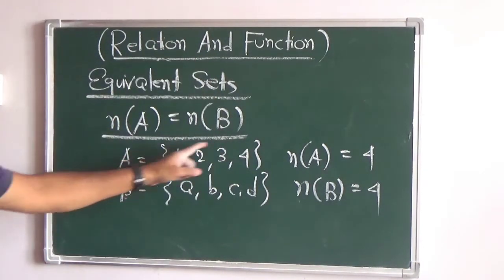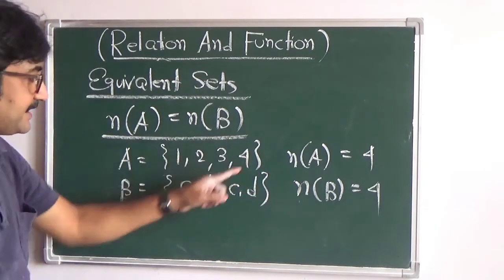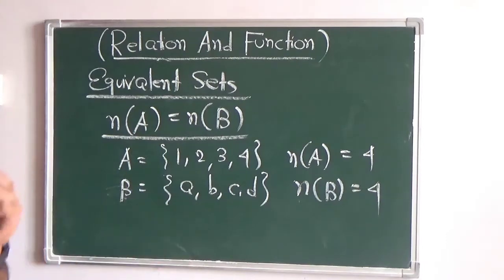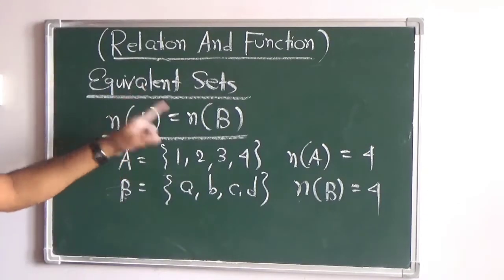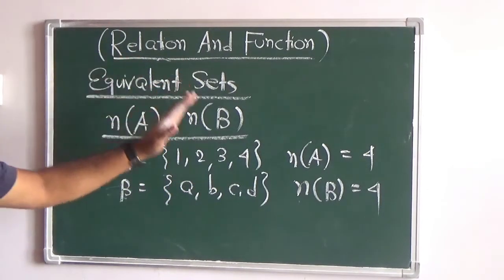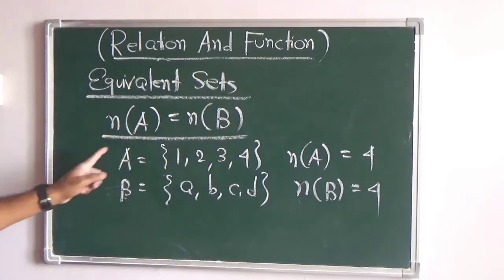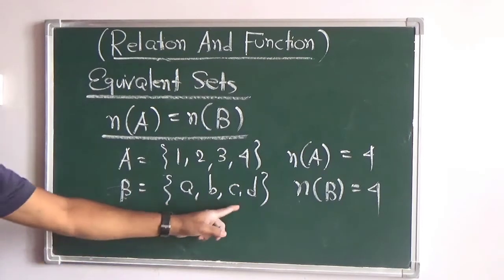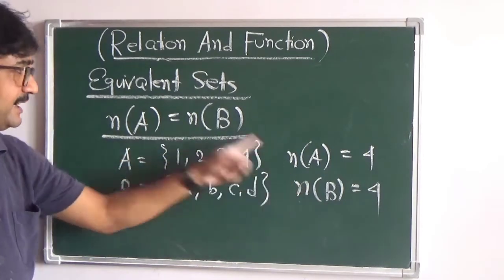Here you don't have to look for whether the elements are equal or not. But if the elements are equal, they are definitely equivalent sets. So equal sets are always equivalent sets, but equivalent sets may or may not be equal sets, because you can very clearly see from here, A is 1, 2, 3, 4, B is a, b, c, d. The elements do not match, but the cardinal number matches, so they are equivalent.